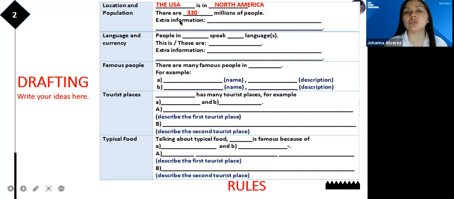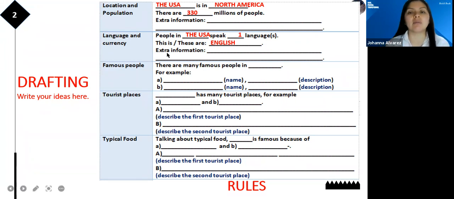Yes, what else can you tell me? Can you tell your teacher about the location and the population? 2, 3, or 4 sentences are enough, okay? Let's continue with language and currency. We have people in the USA speak one language. This is English, right? Of course, we'll say it again. You have to consider extra information. What else can you tell me about language or about the currency, right?